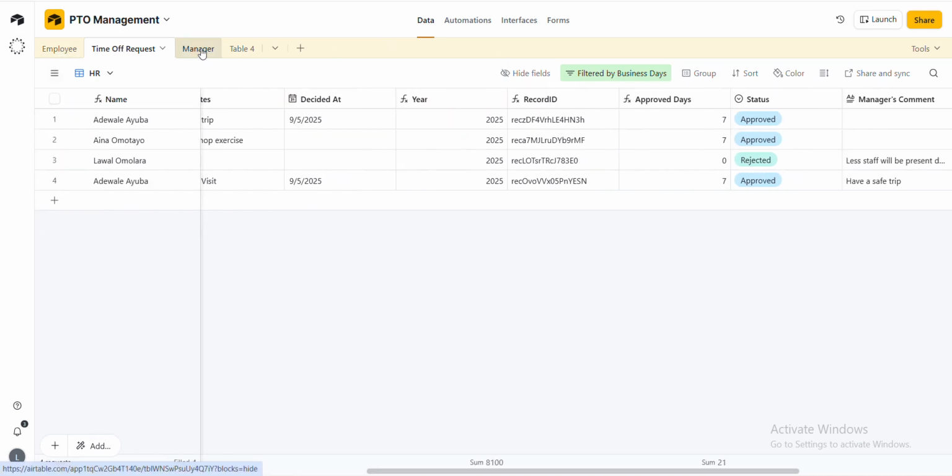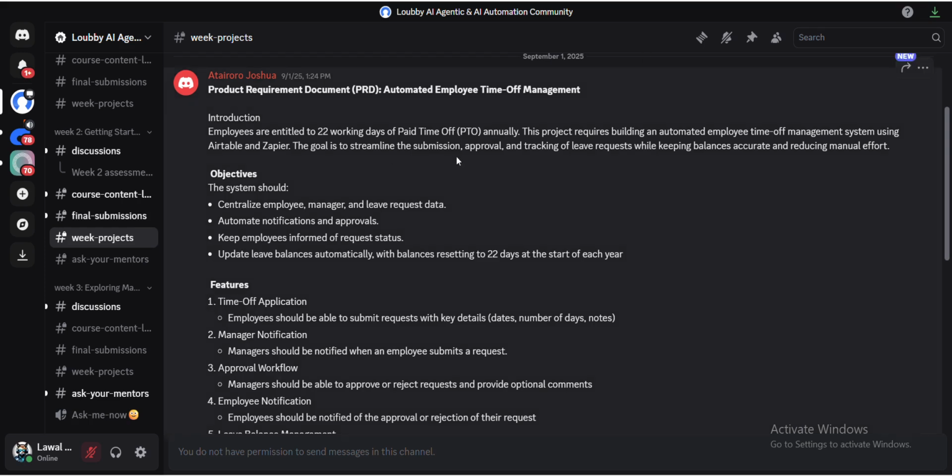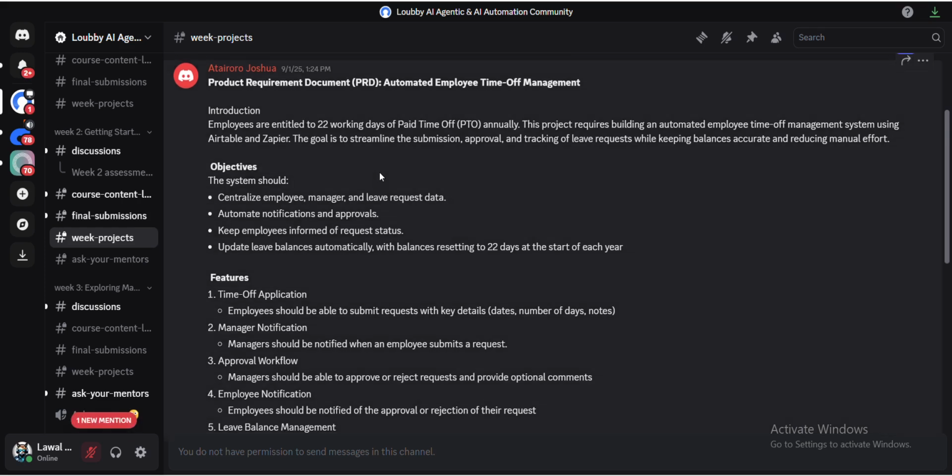After they fill this, the manager who is managing the company will be the one to approve whether they will go for the off or not. And back to the project, you can see here they said they are entitled to 22 working days off. That is the quota they have access to take annually, excluding the weekends. So they have 22 days to spend on off, which means they will not be present at work.